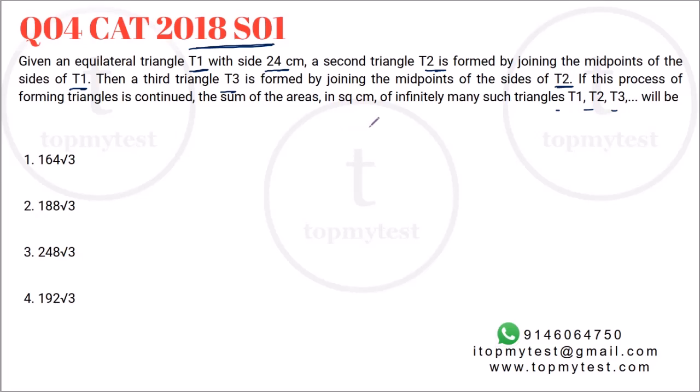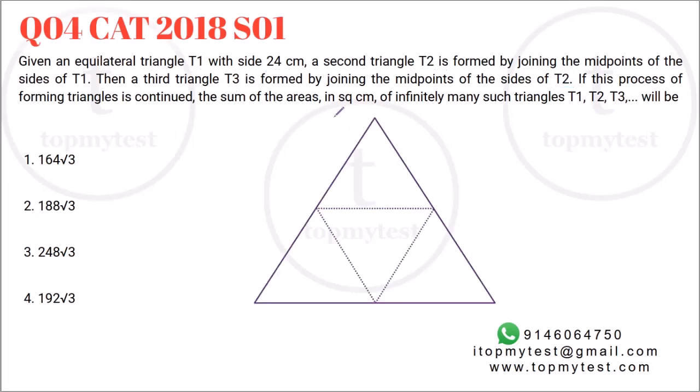So let's draw the first level triangle. The first level triangle is side 24. Now you take the midpoint and draw a line here. So this part will be 12, this part will be 12, and this angle is 60 degrees. Why? This is also the angle of an equilateral triangle.